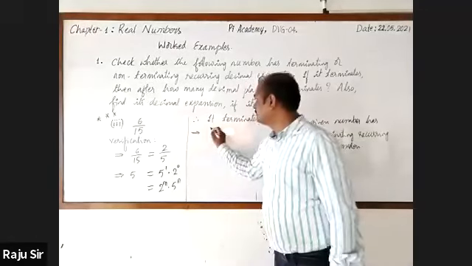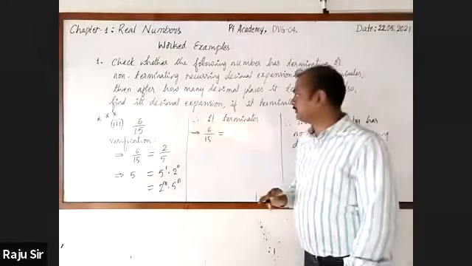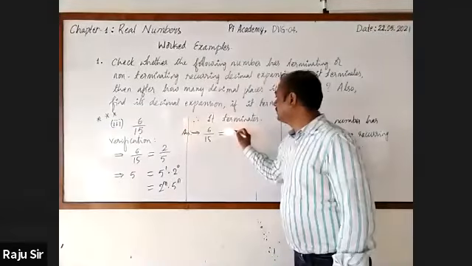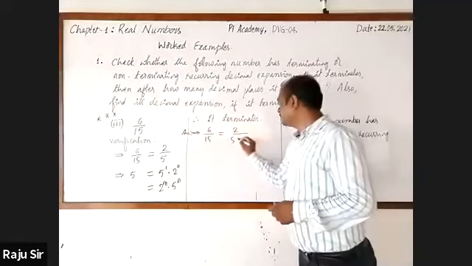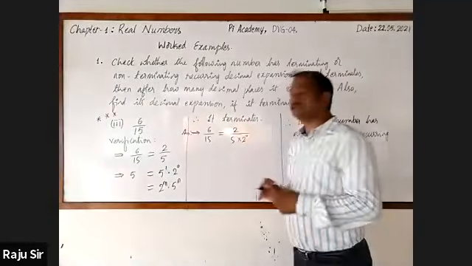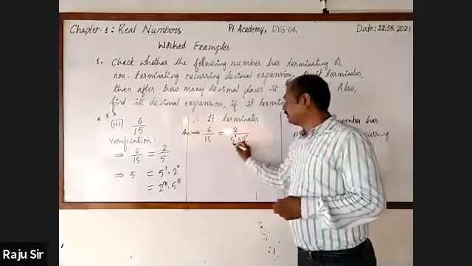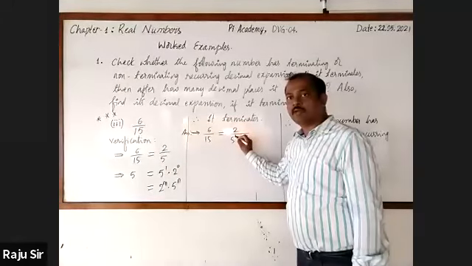Here I'll write 6 by 15. Please write with me. That is equal to 2 by 5, and this is into 2 raised to the power 0. Here, observe the denominator. 5 and 2 are there. Highest power is 1.